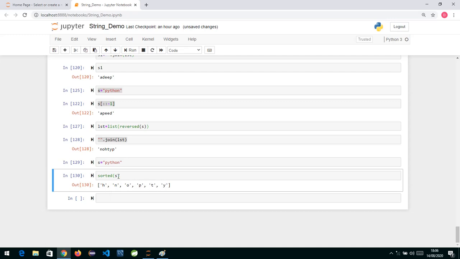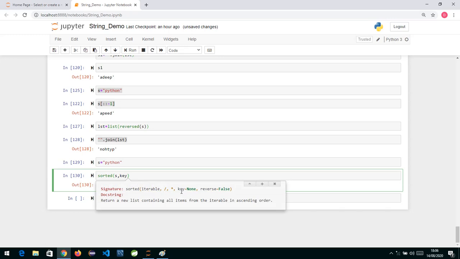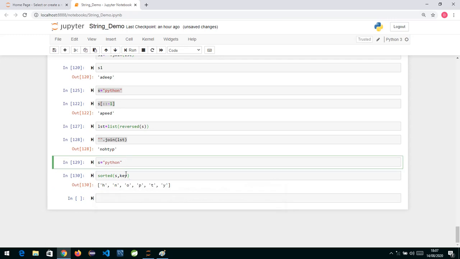Now for this sorted, by default it is ascending, so if you want descending order, what we can do is add a comma, and there is one parameter called key. If I press here this way, you can see key is equal to, where you can pass a function, and reverse is by default equal to false. Reverse false means don't reverse it. Instead of key, where we can pass a custom function, I will write reverse is equal to true.